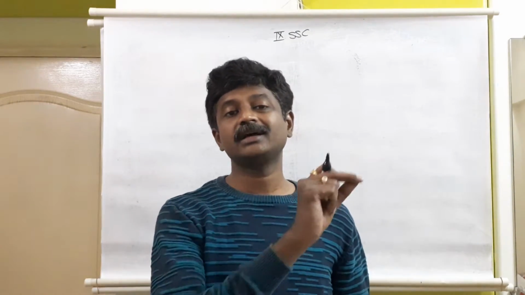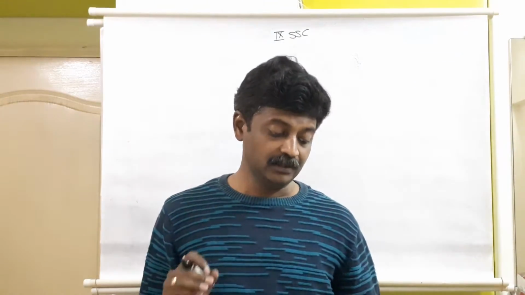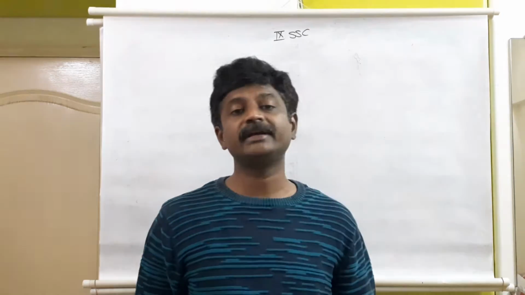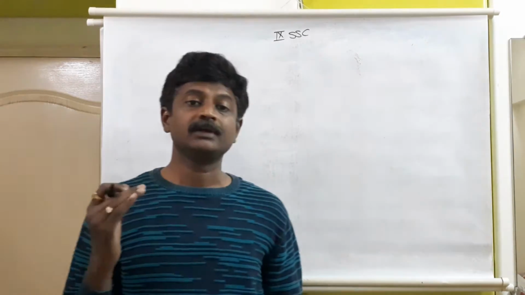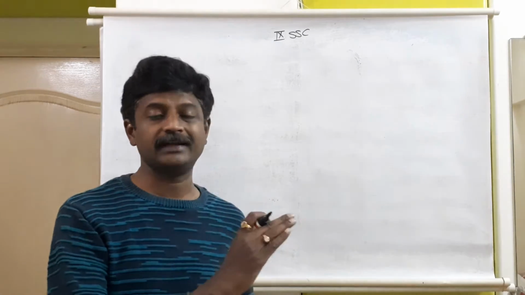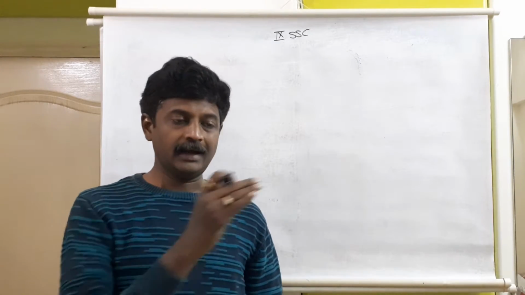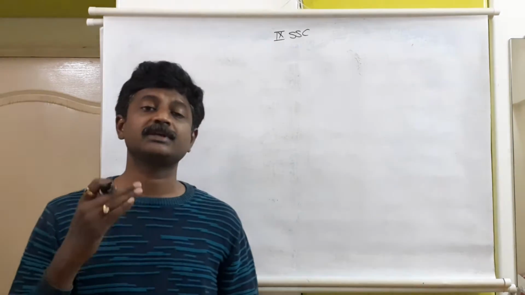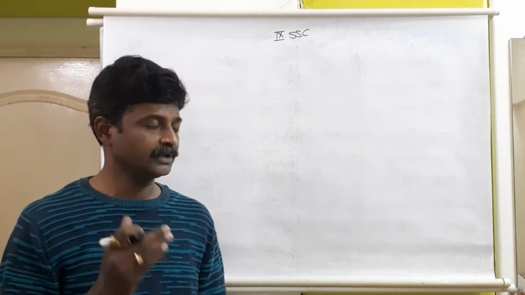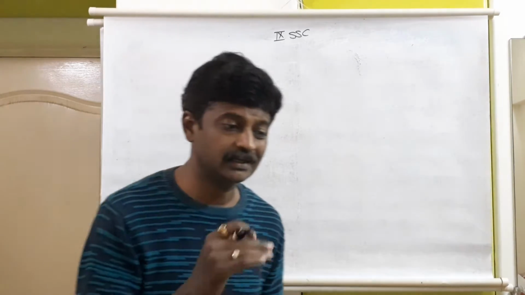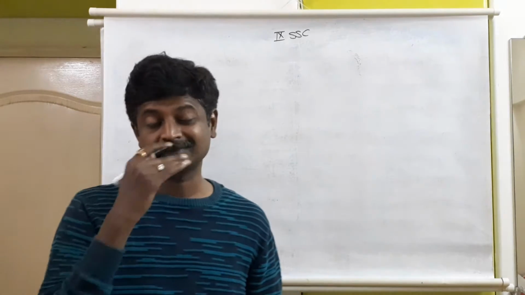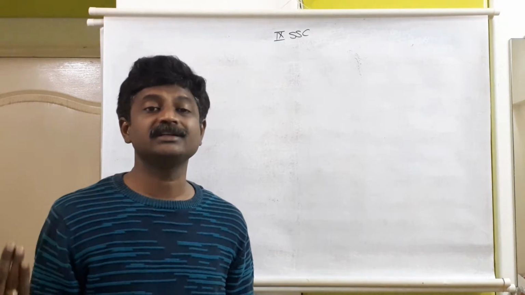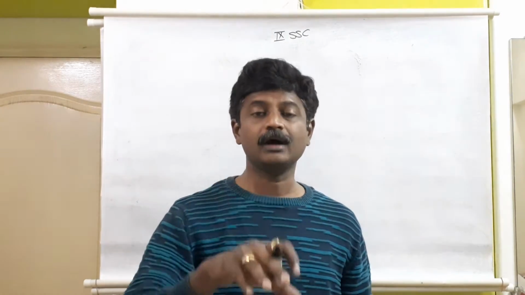In question number 8, there are again 3 sub questions: first, second, third. Now it is based on the tax. We learned 3 tables for the tax based on age. If the age is below 60 years, till 2.5 lakhs, no tax, and then different slabs, 5, 10, 20, 30. If the age is between 60 to 80 years, that is senior citizen, then till 3 lakh rupees, there is no tax. Then super senior citizen, above 80 years of age, till 5 lakh rupees, no tax. Based on that, 3 tables were there.